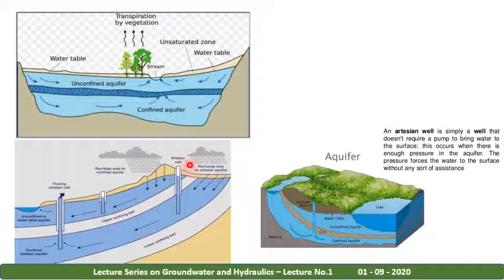And we also have one as artesian well. It is simply a well that does not require a pump to bring water to the surface. This occurs when there is enough pressure in the aquifers. And guys, today this is a very important thing. Wherever the artesian well is, there you don't require any pumps or pump sites. Where the pressure is enormous, enough pressure will be there, so that's why the artesian well does not require a pump.